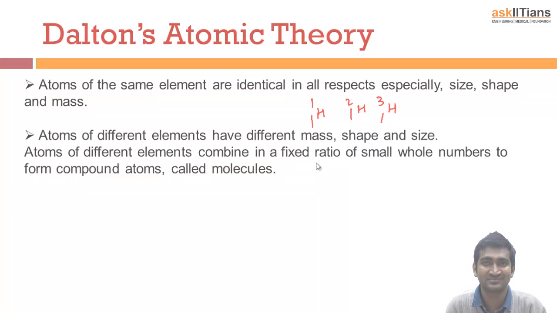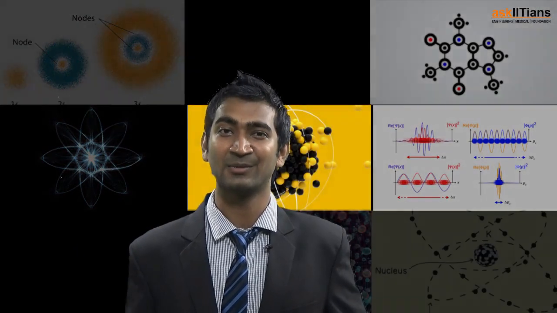So students, in this part, we have seen that John Dalton proposed many hypotheses about the atom, that it is the basic unit of matter which takes part in chemical reactions. It can neither be created nor be destroyed, and other parts. But there are even some drawbacks which I will tell you further.